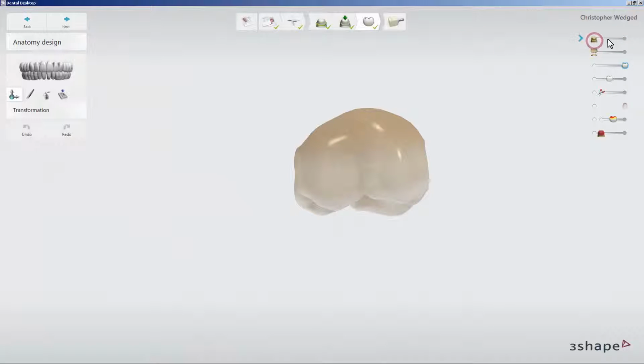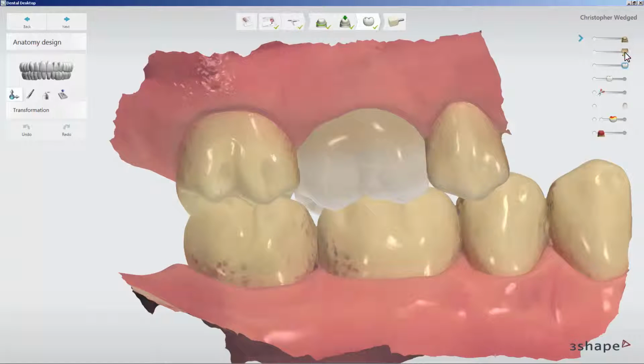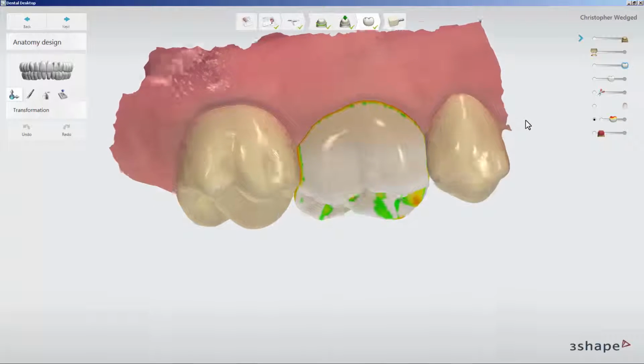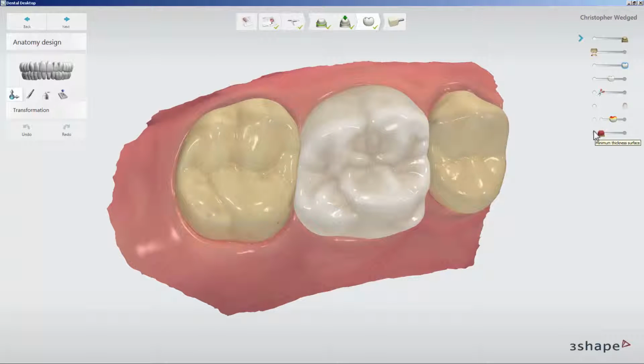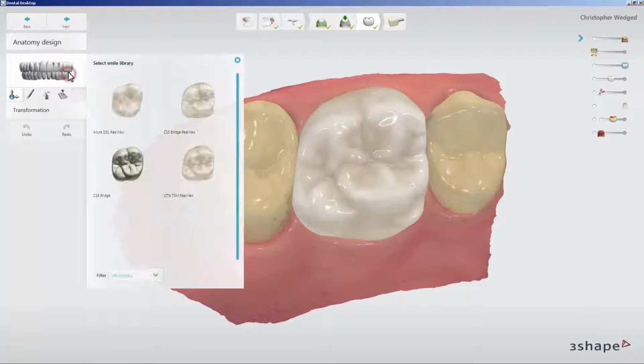There are Preparation, Antagonist, Active Item, Inactive Item, Center View Clipping, Show Texture on Crowns, Show Distance Map, Minimum Thickness Surface.